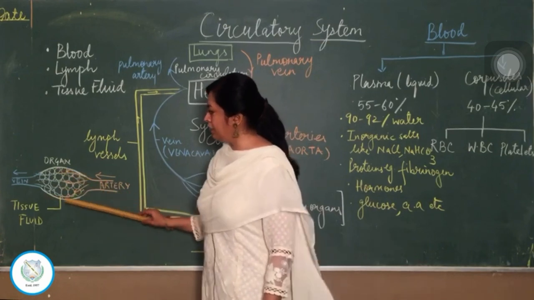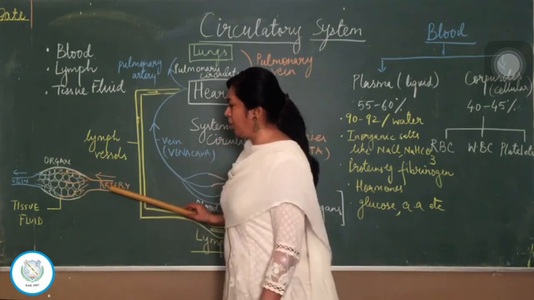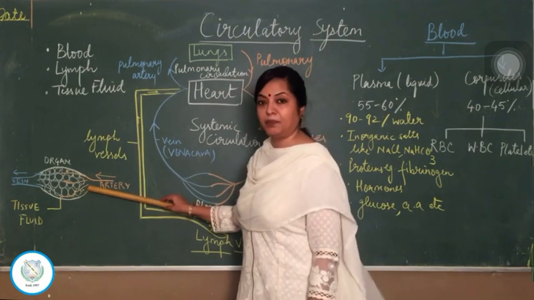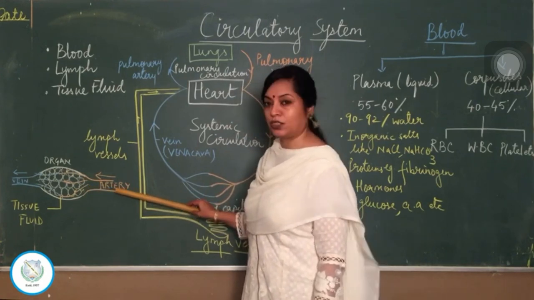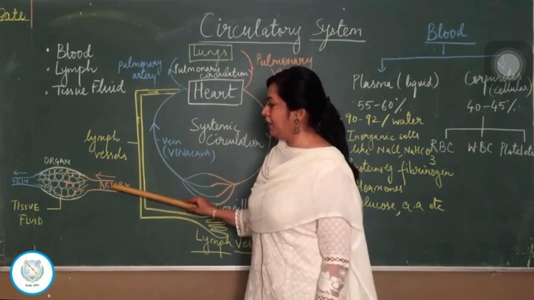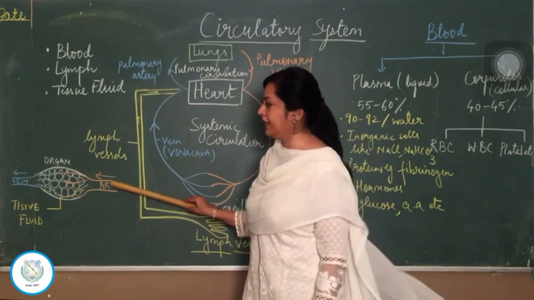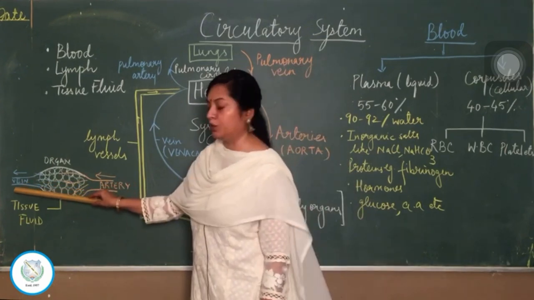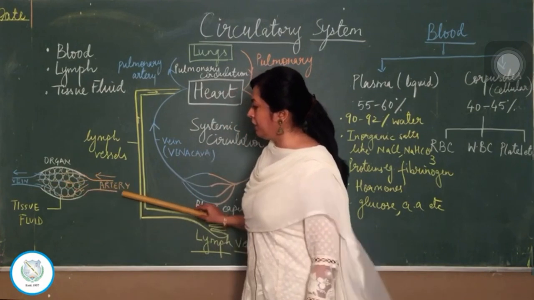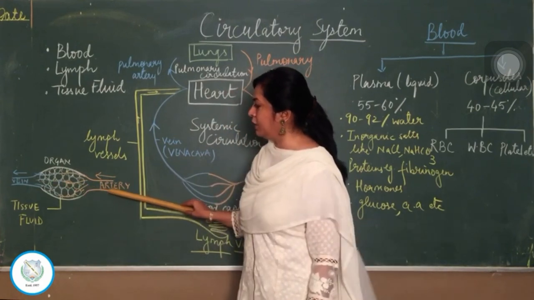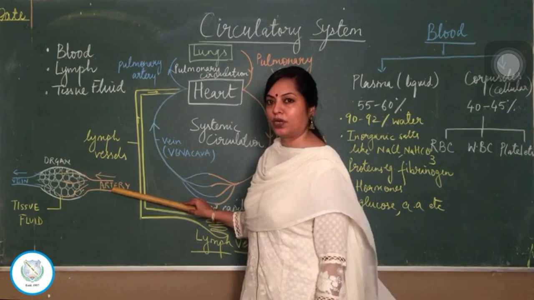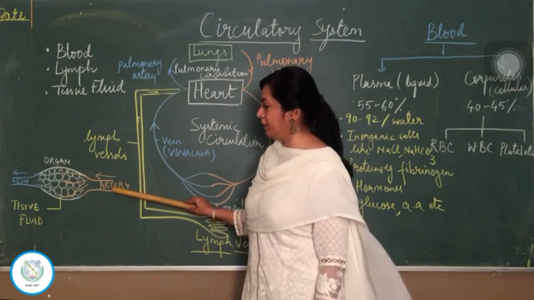Now this is a body organ. This body organ is being supplied blood. What kind of blood? Oxygenated blood. Everywhere I will be depicting oxygenated with red and deoxygenated with blue. So this organ is being supplied oxygenated blood through a blood vessel which is called the artery. These are the blood vessels.